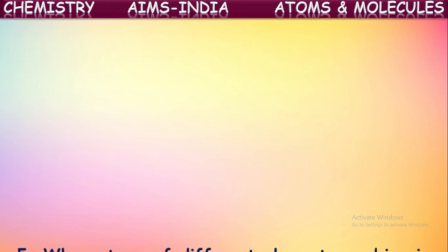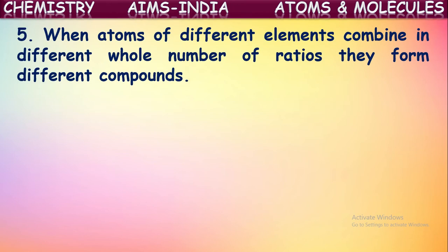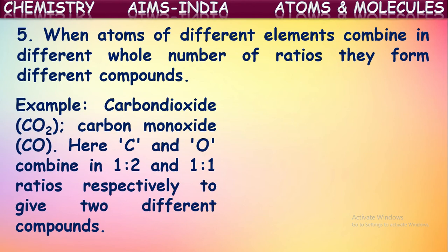Okay, next, when atoms of different elements combine in different whole number ratios, they form different compounds. One more point extended here, that is atoms of different elements, if they combine in different whole number ratios, then they form different compounds. For example, if you say carbon and oxygen, they can form carbon dioxide.